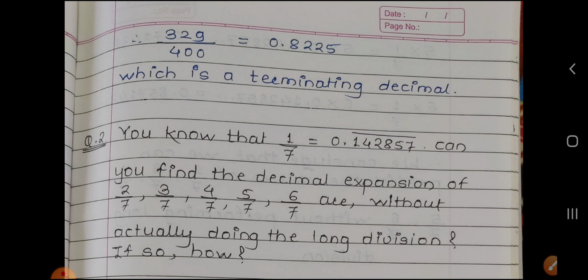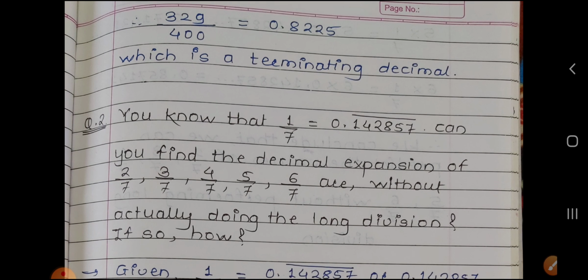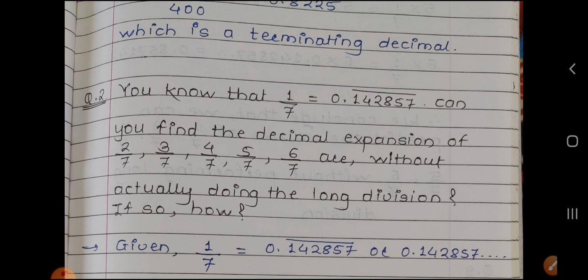Question number 2. You know that 1 upon 7 is equal to 0.142857 bar. Can you find the decimal expansions of 2 upon 7, 3 upon 7, 4 upon 7, 5 upon 7 and 6 upon 7 without actually doing the long division?